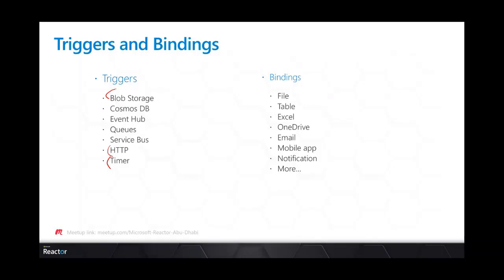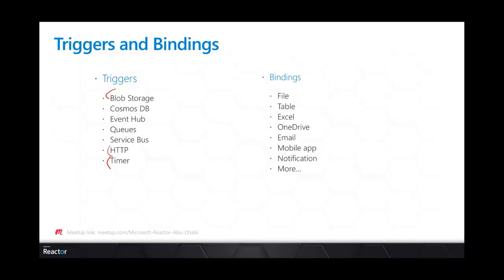So when we use this trigger, we can say that when we upload a file to the storage account, to the blob storage, we will trigger our function. Same for Cosmos DB, same for Event Hub, for the queues, and for Service Bus also.